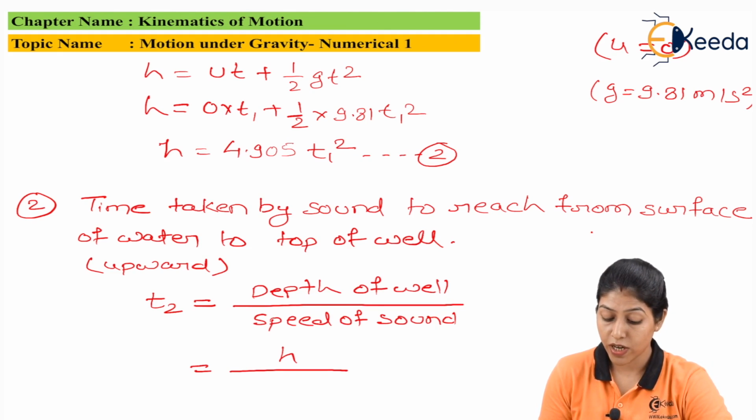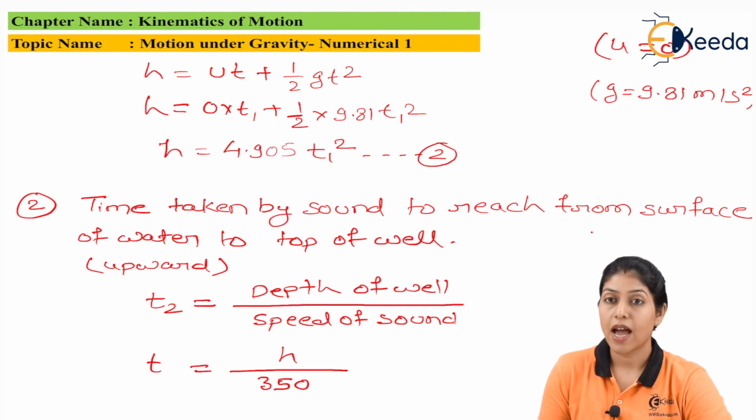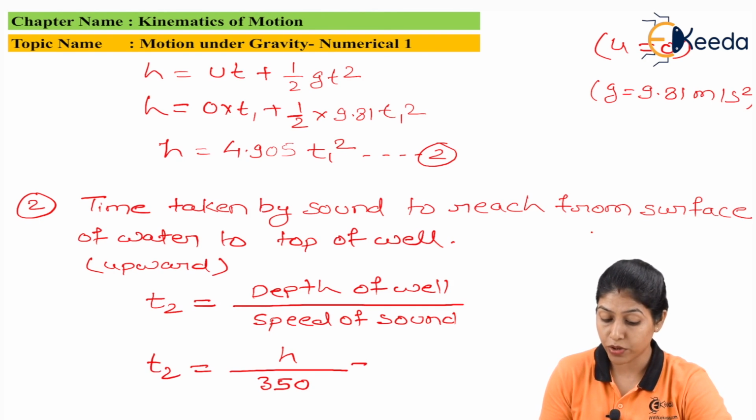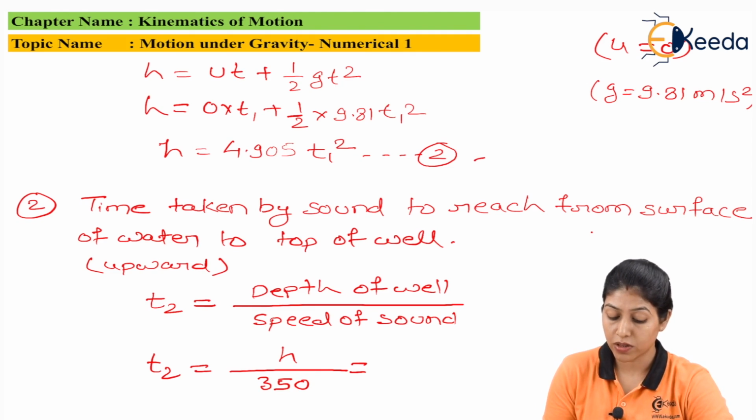So here we know the depth of well is h and speed of sound is given, it is 350. So we will put this value, 350 meter per second. So this time T2 will be h divided by 350.